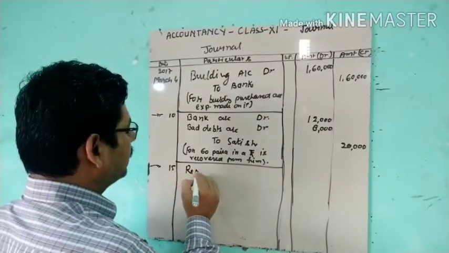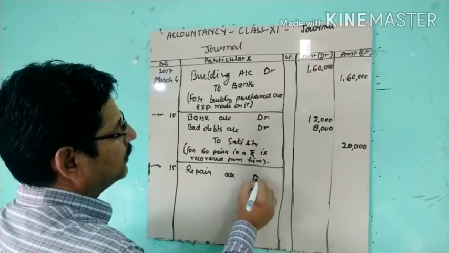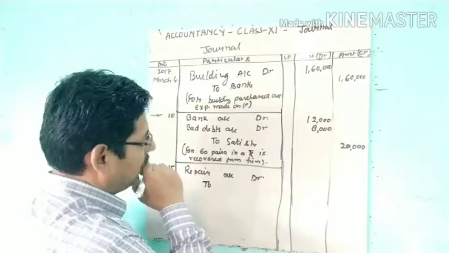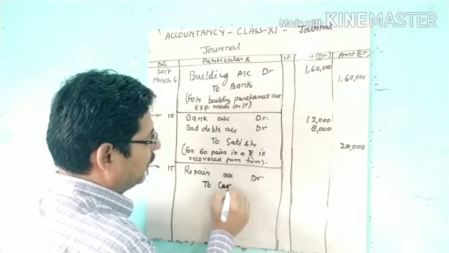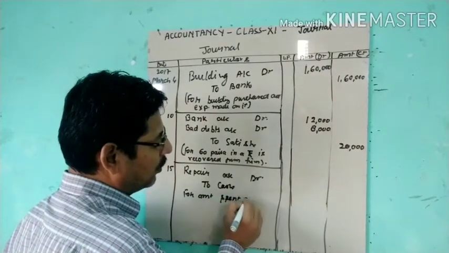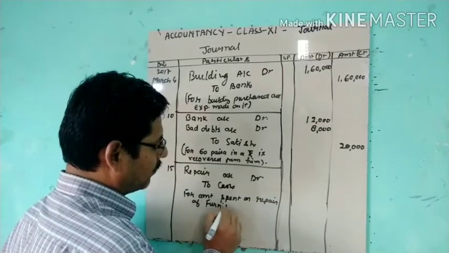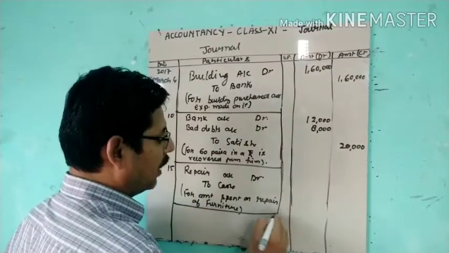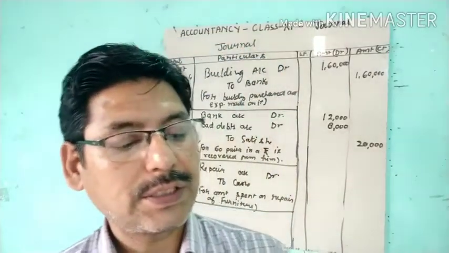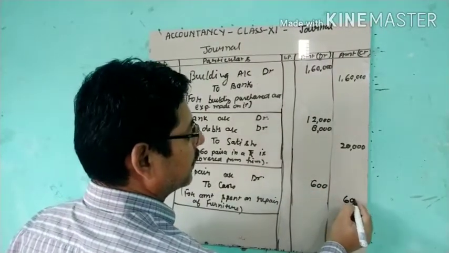So repair account debit, repair on furniture we can say, repair account debit, repair and maintenance account debit also we can do, to bank or cash, whatever it is, for amount spent on repair of furniture. How much amount is spent? The amount spent is 600. 600 rupees is spent.